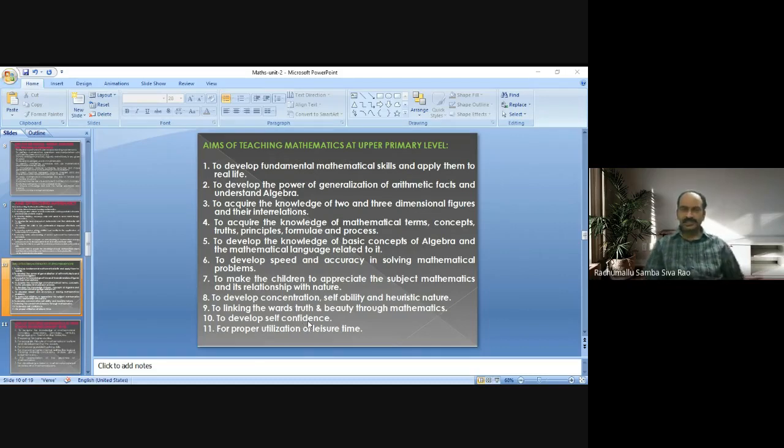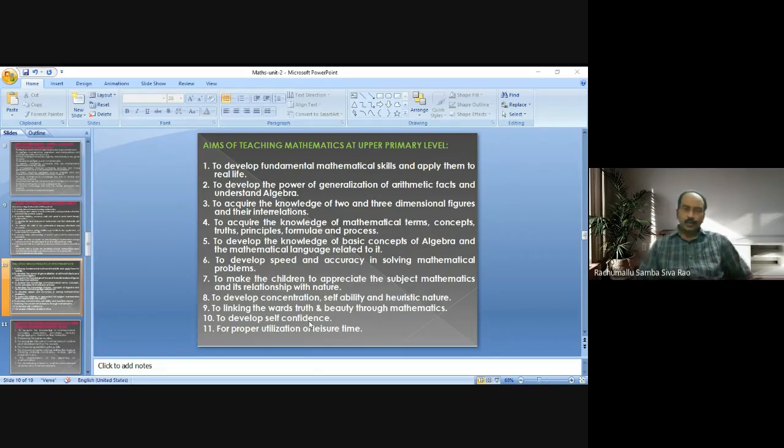Based on some concrete examples, concrete evidences, concrete ideas, coming to a conclusion, that is generalization. So, to develop the power of generalization of arithmetic facts, not all the concepts of all the branches, only arithmetic facts, and understand algebra.